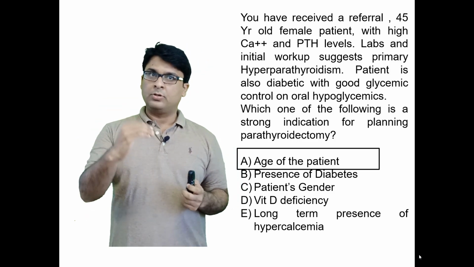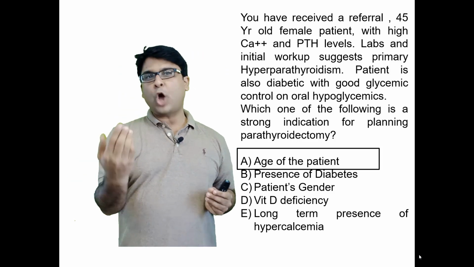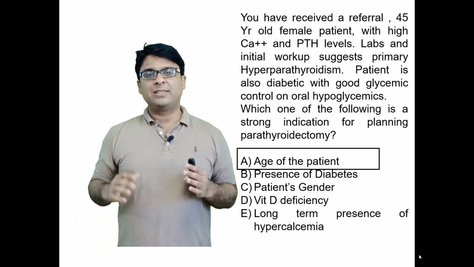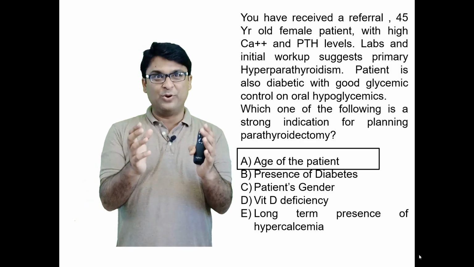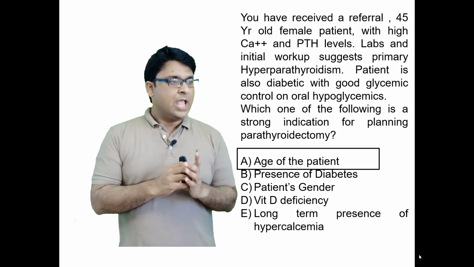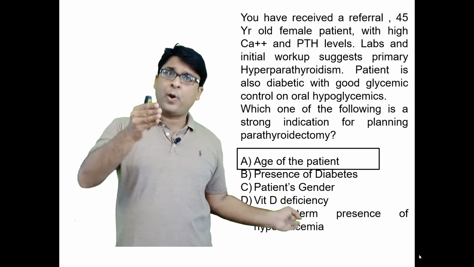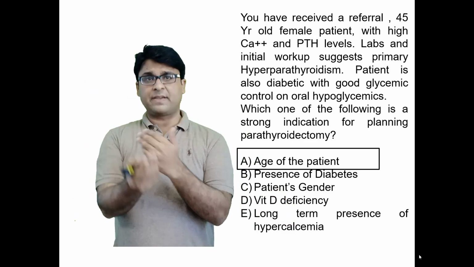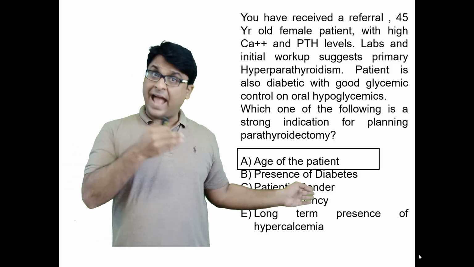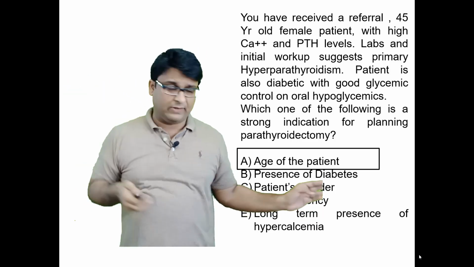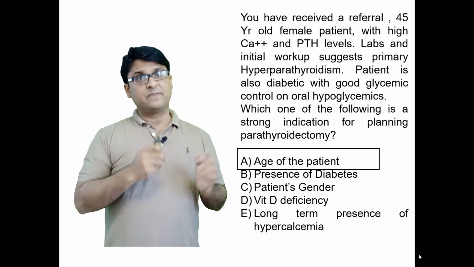A good student is finally down to usually 2 options. Both of the options look very close to each other, and the student is confused which one to pick. This is where they judge who is the better student, right? So E could be a possibility, but it has to be exactly 1 point above the normal value for several days, and they're not telling you how much above. It may be 2.7, it may be 2.8, but it has to be 3.6, 3.7, 3.8. So the values are not given, therefore the best option is age of the patient, because the patient is less than 50 years of age.